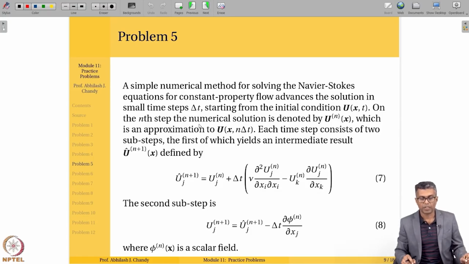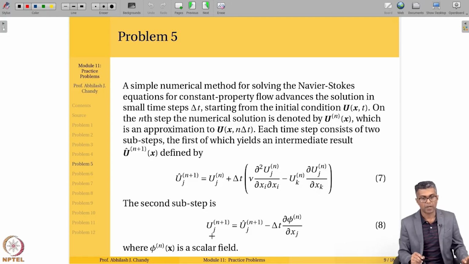On the nth step, the numerical solution is denoted by u superscript n of x, which is an approximation for u of x, n delta t. Each time step consists of 2 sub-steps, the first of which yields an intermediate result, which we are calling u hat of n plus 1, given by u at n plus delta t times this expression here, which is nu del squared uj at n divided by del xi, minus uk n del xk of uj n.